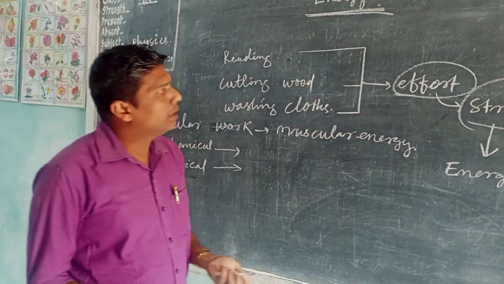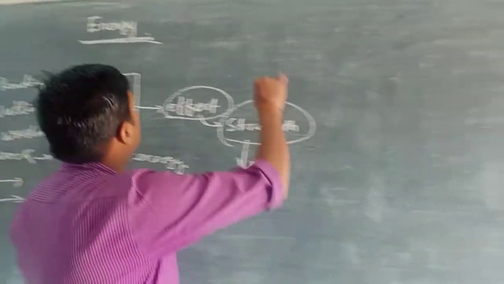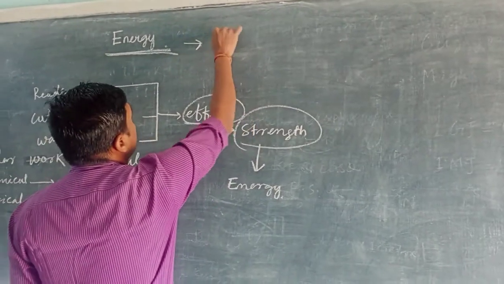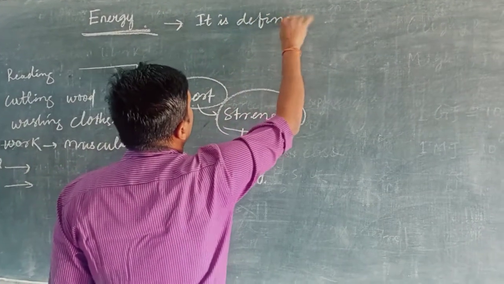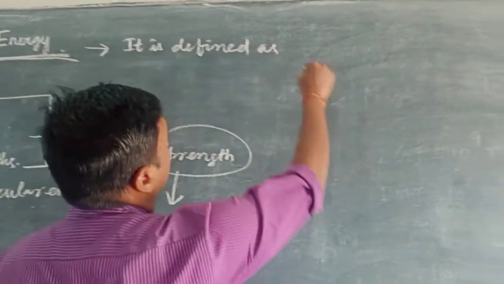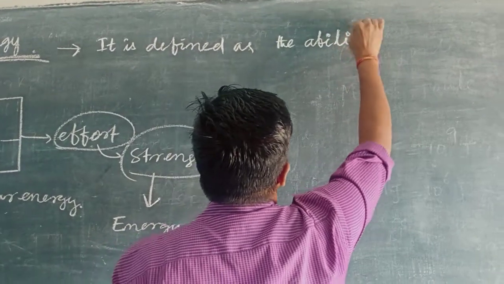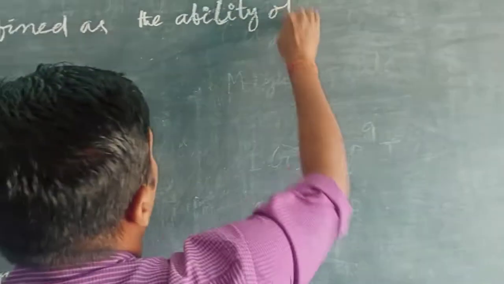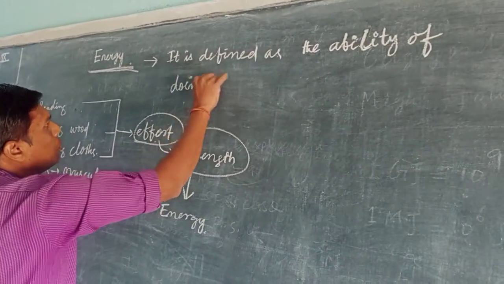So therefore, we can define energy. Energy is defined as the ability of doing work.